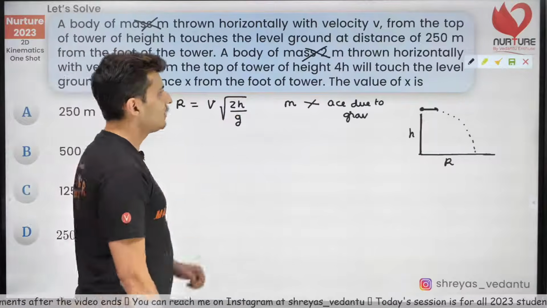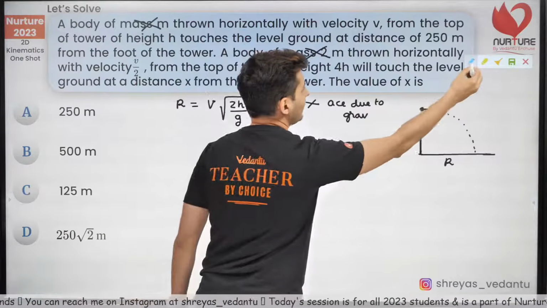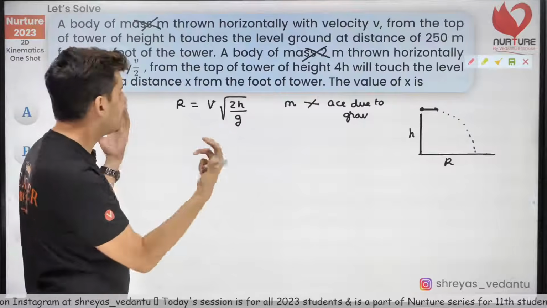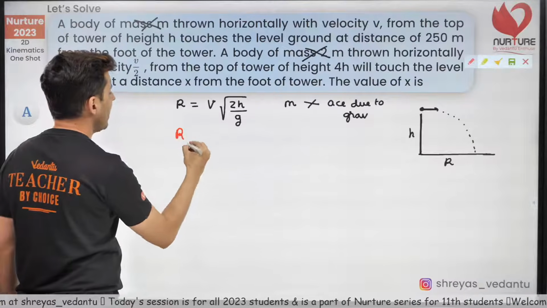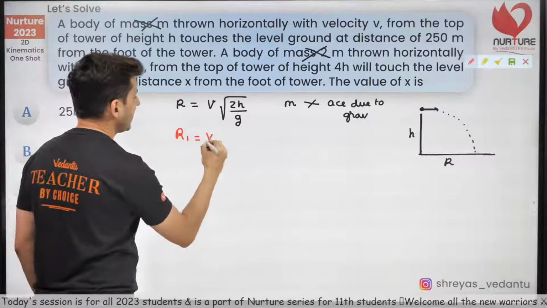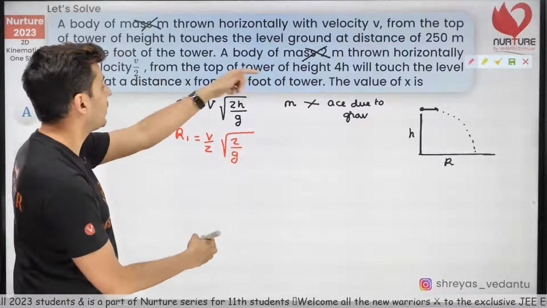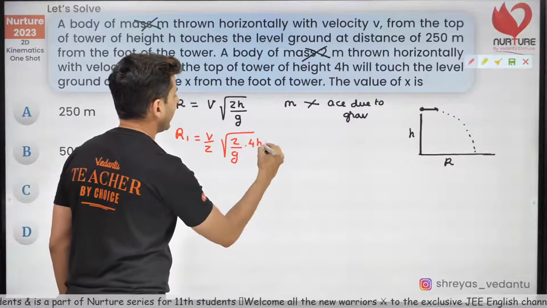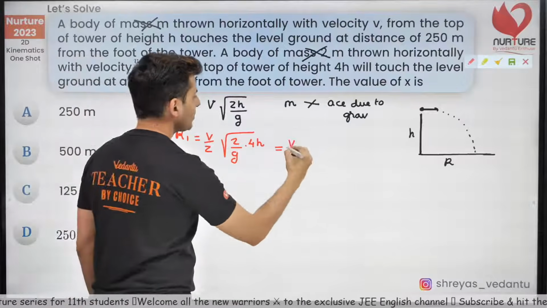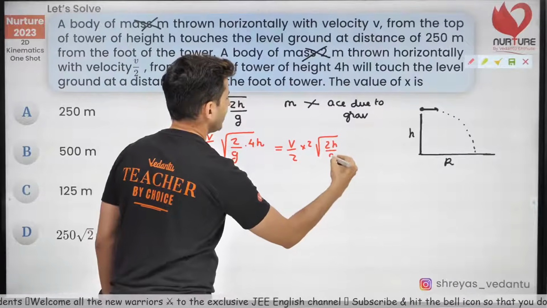Now this is the range the first time. Now let's think about the range the second time. When I throw it at different speed from different height, the new range R1 will be, what is the new speed? The velocity is v by 2. What is the height? The height is 4h. So 4 comes out of the root, and this will become 2, into root of 2h by g.